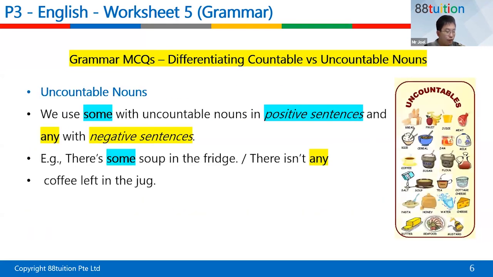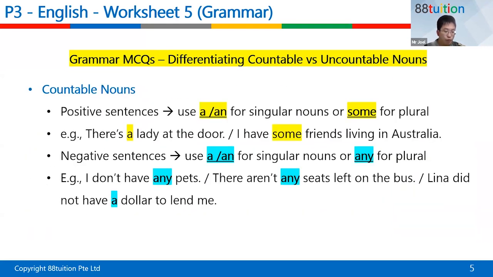And then of course, there are those that are only used for countable nouns, like a few. I can say a few apples, that's countable, but I can't say a few hairs. I can say a few strands of hair maybe, but not a few hair. So that's that.